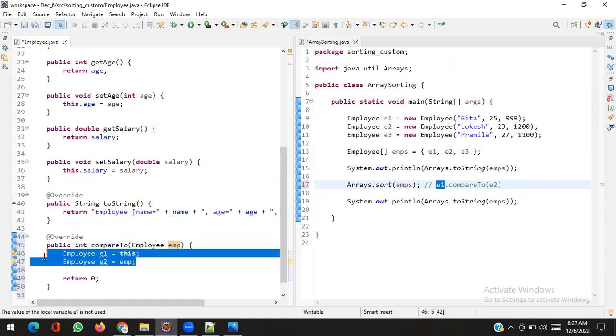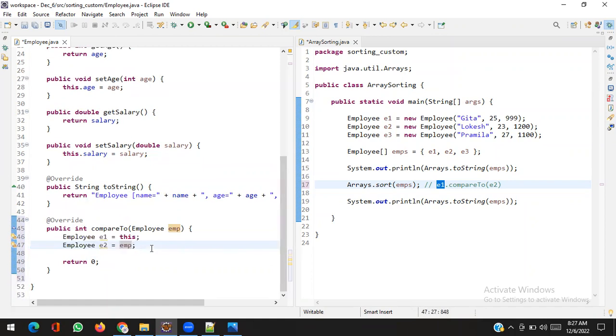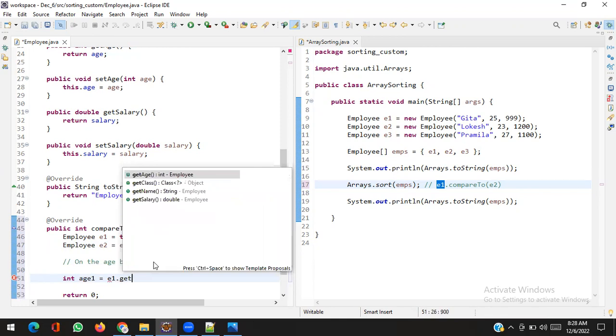Although I don't need to write this code, still for your understanding purpose I am going to write it. So now let's say on the age basis, I am just choosing the criteria age. Now I have two employees, I can find their ages. So let's say int age1 equal to e1.getAge.